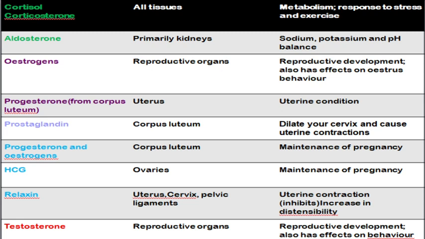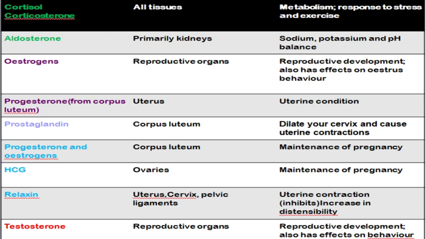Estrogen will be acting on reproductive organs. It will be helpful in reproductive development. Whereas progesterone is produced from the corpus luteum and it will be acting on the uterus. This progesterone maintains the menstrual cycle, and also it prepares the uterus for pregnancy. After ovulation, the level of progesterone will start to increase and it will help in thickening of the lining of the uterus. So progesterone is responsible for your endometrium thickening, which is very helpful because it prepares the uterus for the fertilized egg. The fertilized egg will stick and it will change into an embryo and then into a fetus.